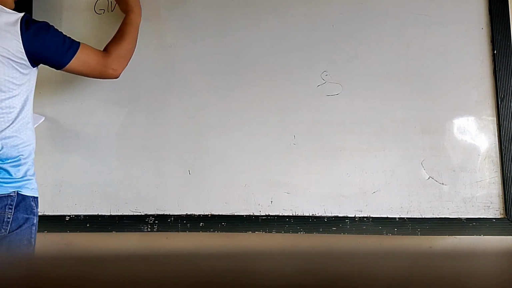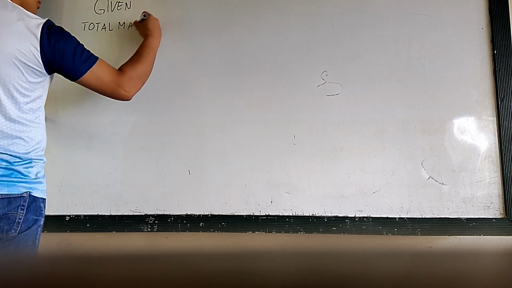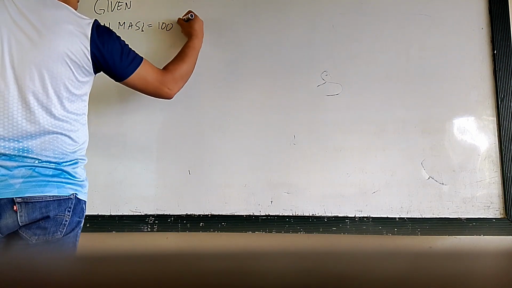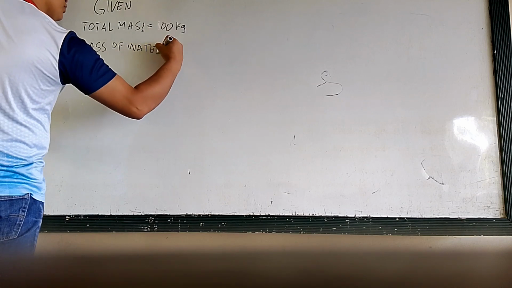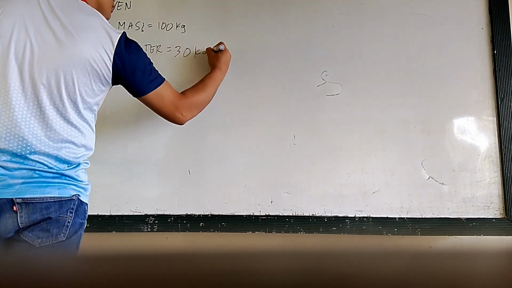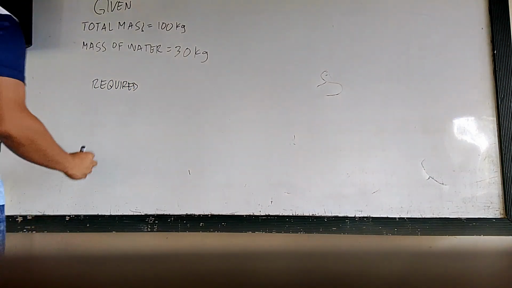So our topic today is drying in air conditioning subject. So we are given a total mass of 100 kilograms, a mass of water of 30 kilograms, and we're required to get the moisture content, MC.